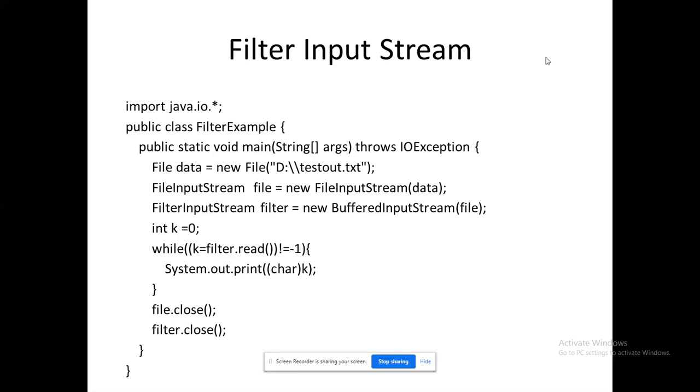What does that mean, -1? Whether my buffer is empty. If you want to say it at a high-end level, it represents EOF. What is EOF? End of file. Whether I have reached the last character in the last line of the file, right? I could check that. That is the reason why they have given -1. Okay, so filter.read. I am reading the buffer and I am getting it into the console.